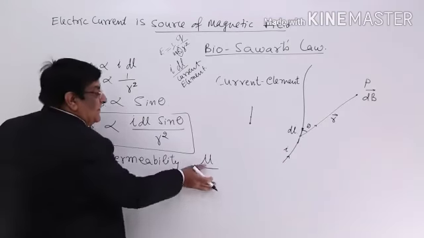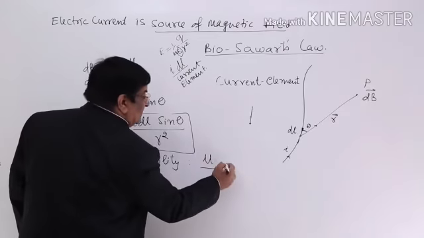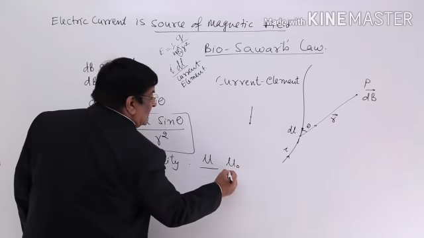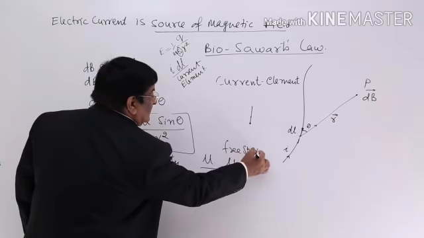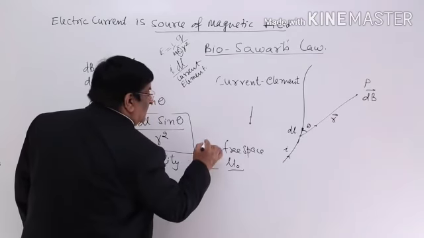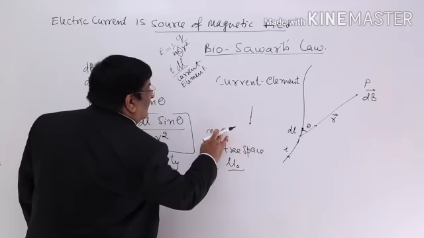If it is for any material it is mu, if it is for free space then we give a notation mu naught. This is for free space, this is for any material medium.